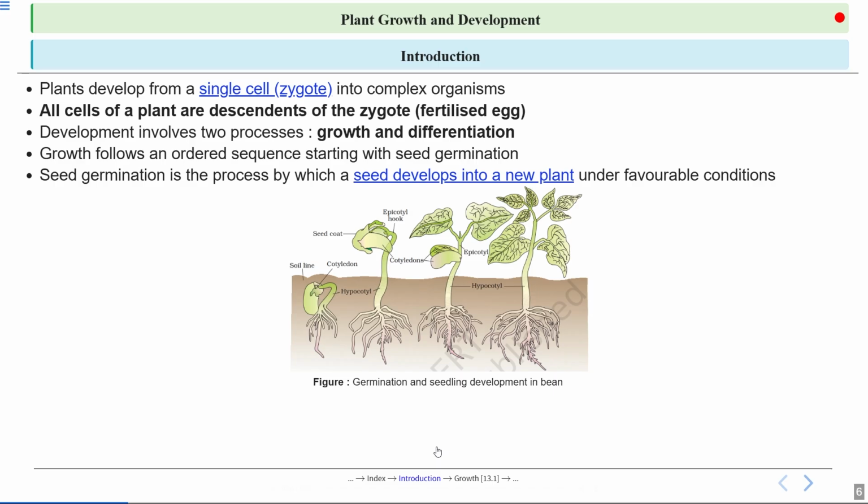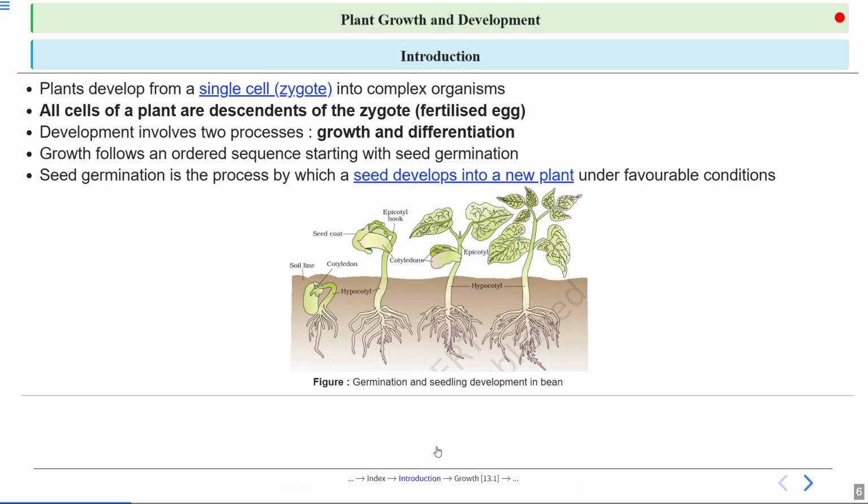So here it is written that seed germination is when a new plant develops from the seed, or we can say from the spore. But here it is written that under favorable conditions. It means that in unfavorable conditions, germination will not take place. So this is the picture which is showing germination and seedling development in bean.